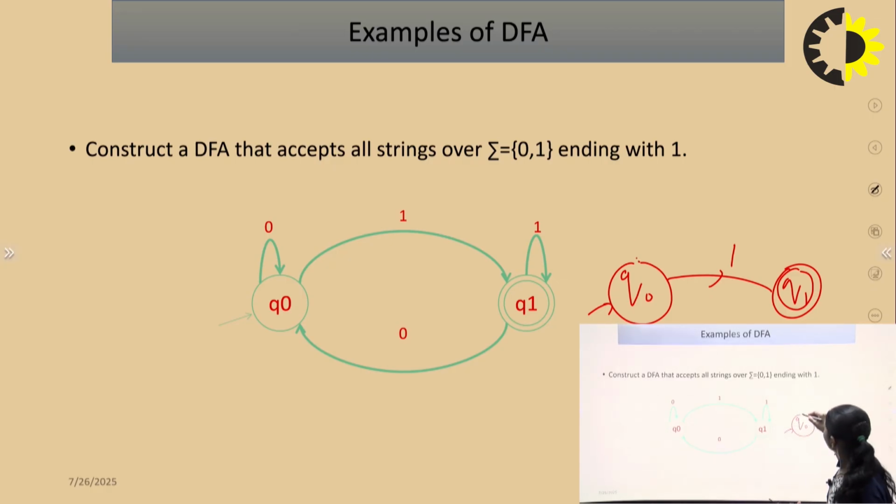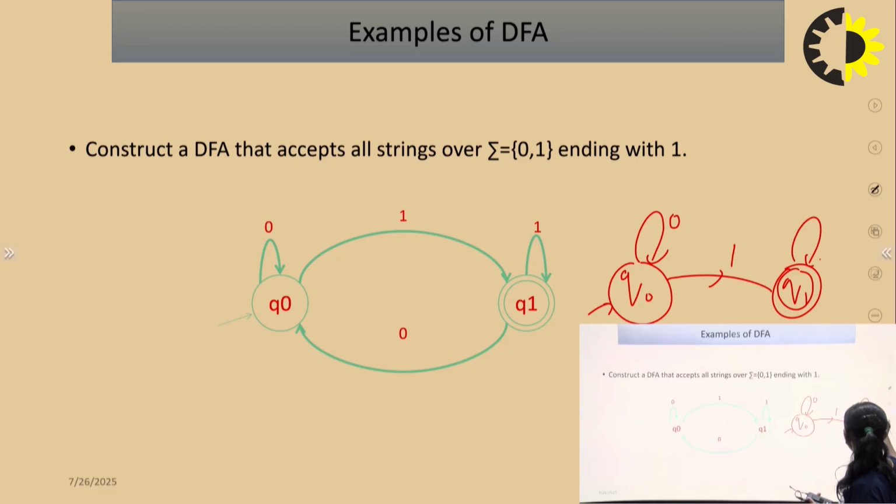So we will make a self loop for 0. For the Q naught, the input symbol is 0 and 1 and both the transitions are defined. Now we have to talk about the Q1. The question is ending with 1, so it will always end with 1.